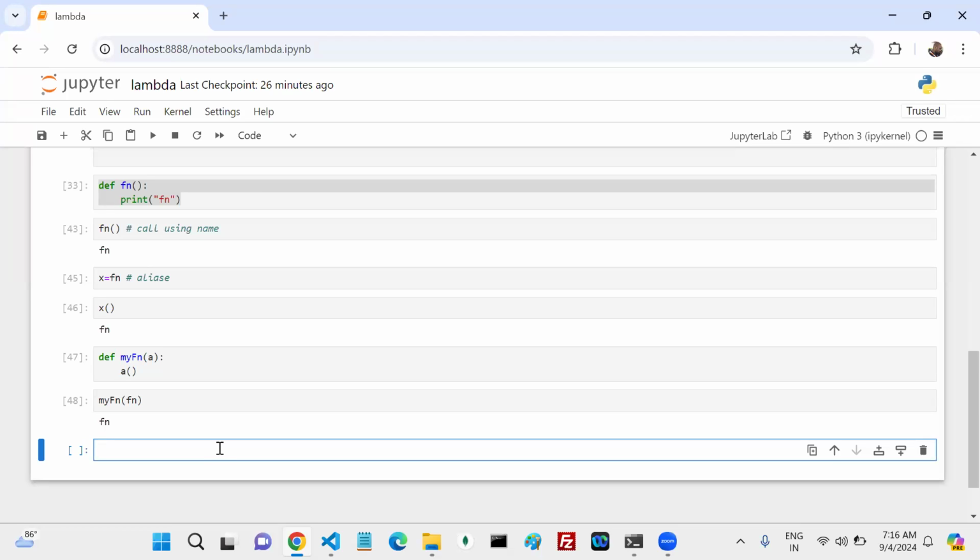Yes. Okay, these are the three ways we can call one normal function. Normal function means named function. So the same question I want to ask you: I have a lambda function, an anonymous function. If you have an anonymous function, how many ways can you call it? That is the question, a simple question.